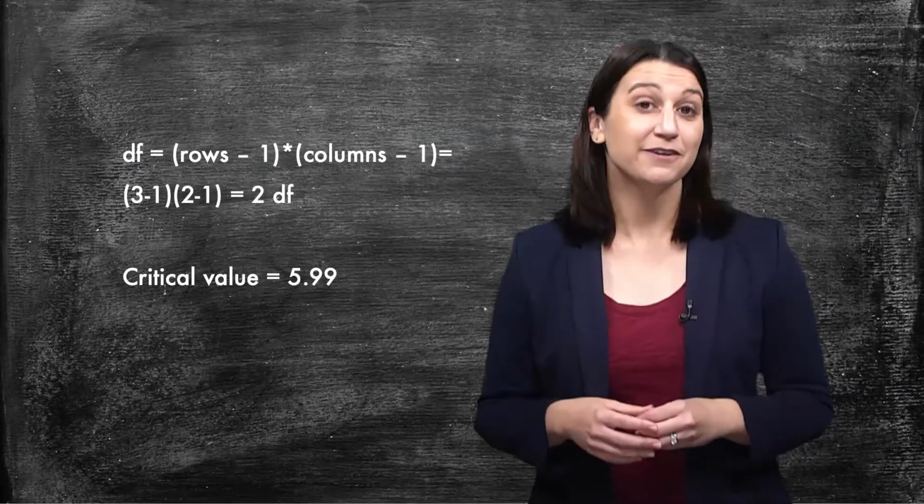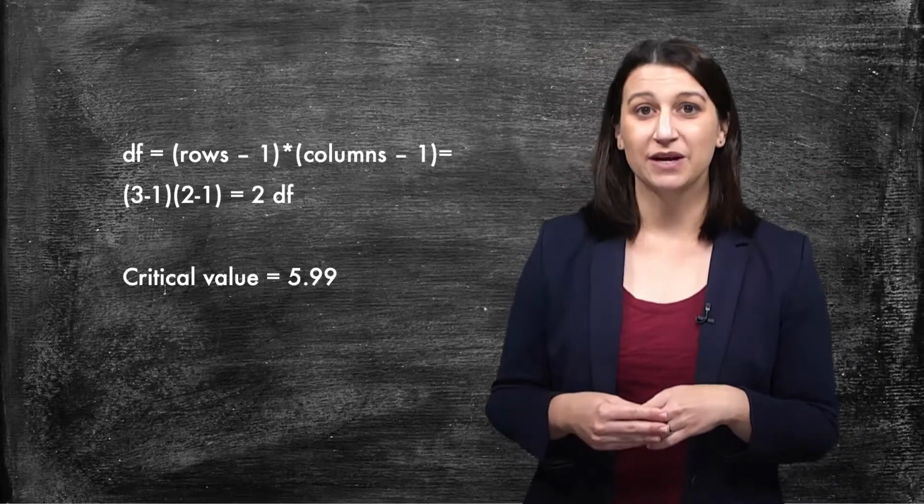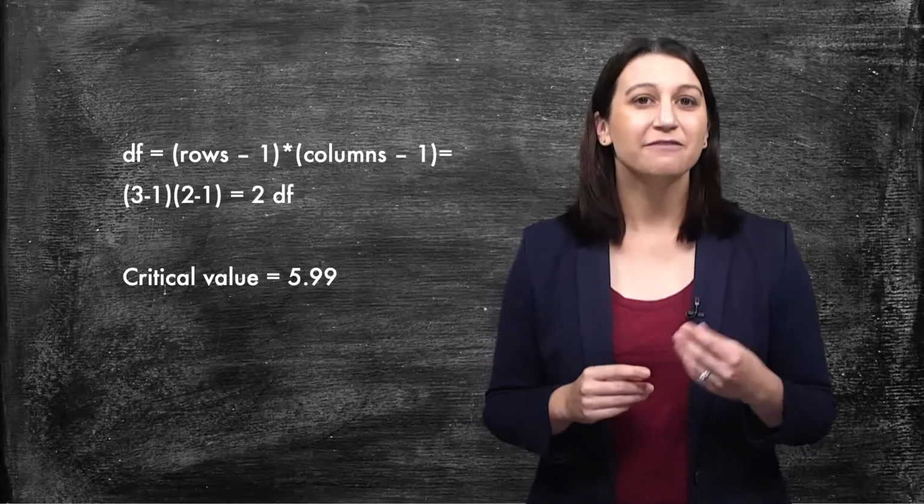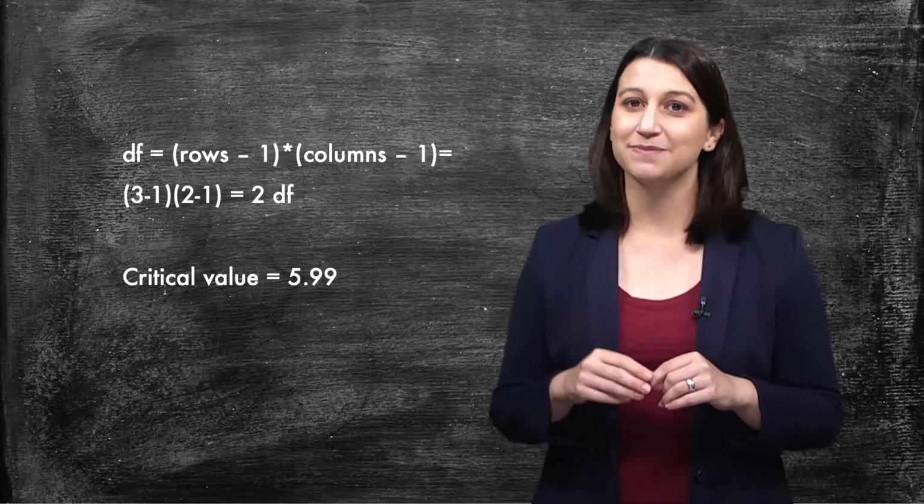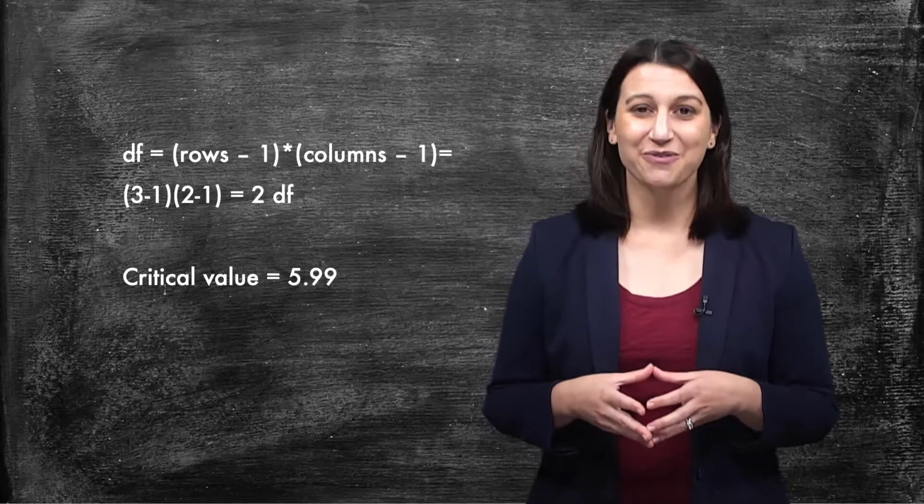The degrees of freedom for this test are calculated by taking the number of rows minus 1 and multiplying it by the number of columns minus 1. For this test, that is 3 rows minus 1 times 2 columns minus 1, or 2 degrees of freedom, which gives us a critical value of 5.99.